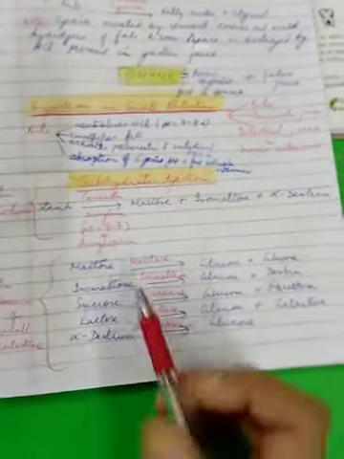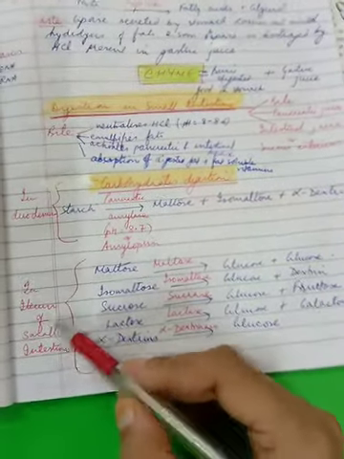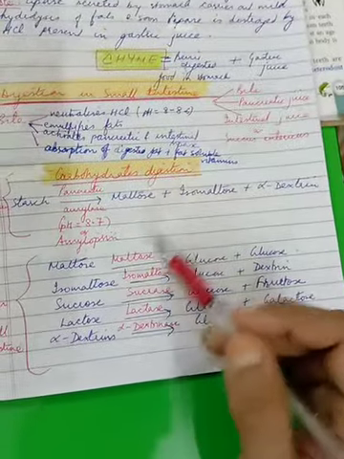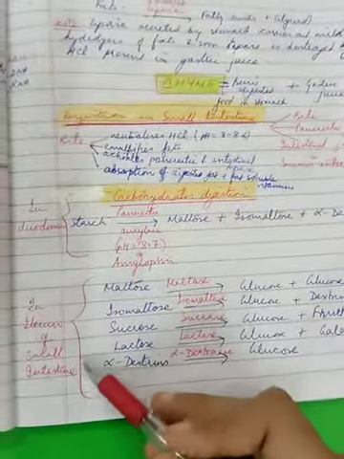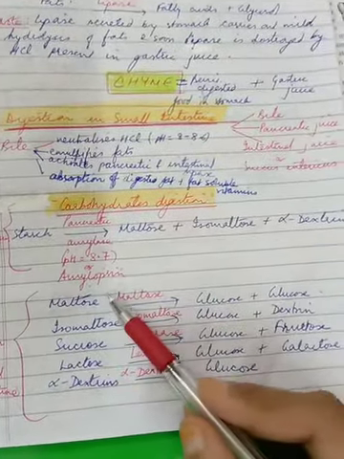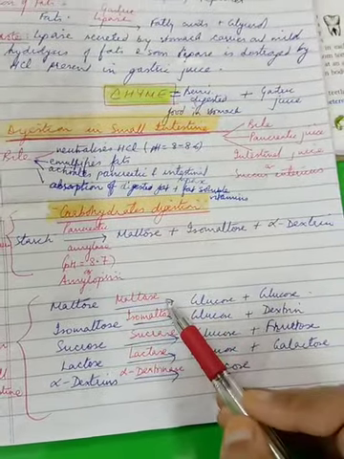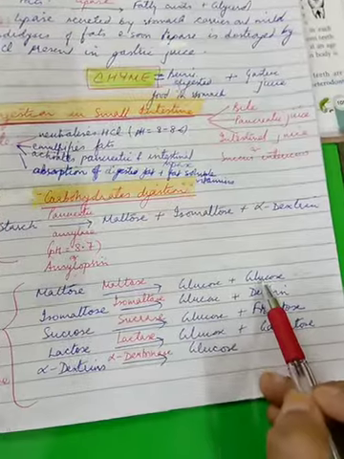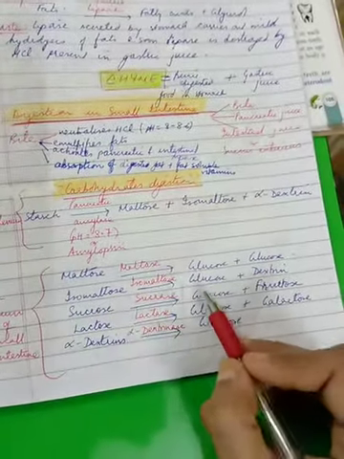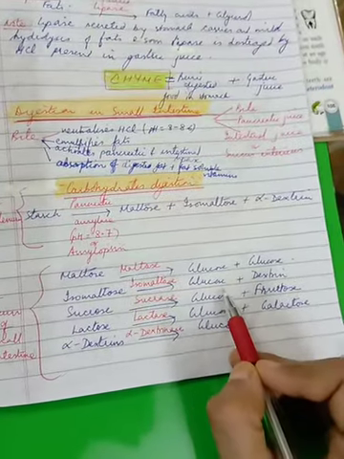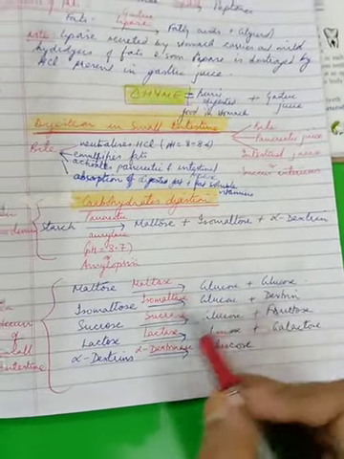Then in the ileum part, remember the small intestine has 3 regions, the duodenum, jejunum and ileum. In the ileum, maltose is broken down by maltase into 2 molecules of glucose because this is a double sugar. Isomaltose is broken by isomaltase into glucose and dextrin.